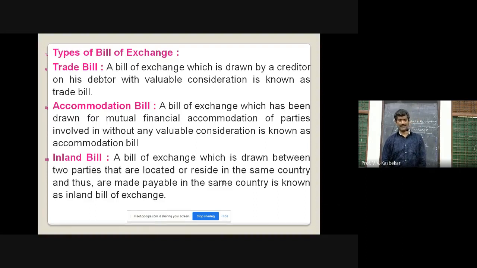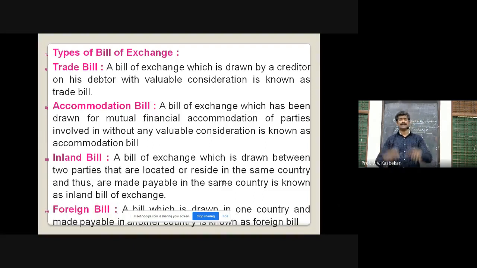इनलँड बिल, a bill which is drawn between two parties but located or reside in the same country. If drawer and drawee both are from same country, it will be inland bill. For example, drawer and drawee are from India, the bill will be inland bill.